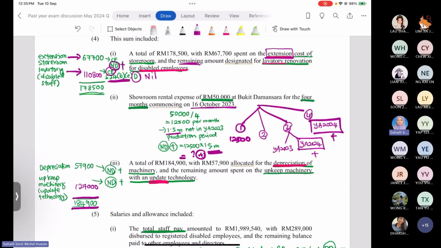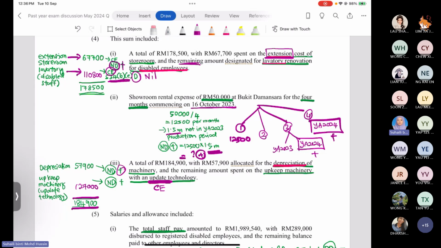So depreciation, we already deducted in SOCI, but in taxation, we know that depreciation is only an estimated amount, not allowed for deduction. So 57,900 ringgit will be added back. And then for the upkeep of machinery, the key point is there already: updated technology. When you update technology, this is automatically considered as capital expenditure.